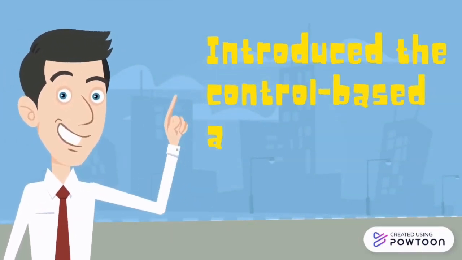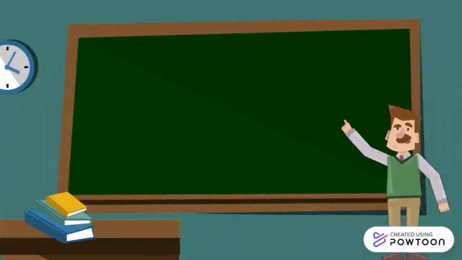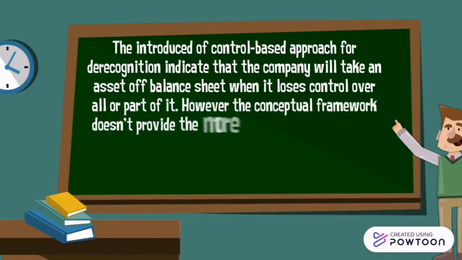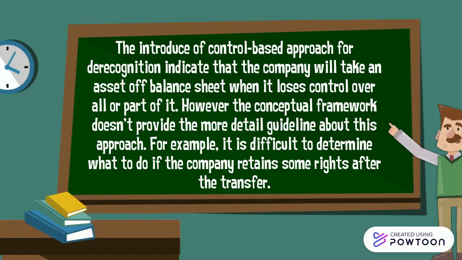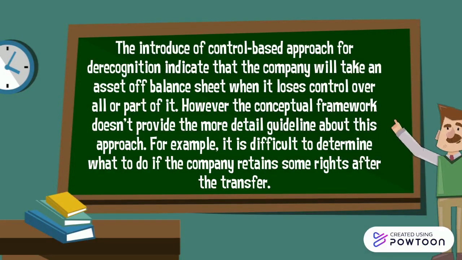Introduction of the control-based approach for derecognition. The introduction of the control-based approach for derecognition indicates that the company will take an asset off the balance sheet when it loses control over all or part of it. However, the conceptual framework doesn't provide more detailed guidelines about this approach. For example, it is difficult to determine what to do if the company retains some rights after the transfer.